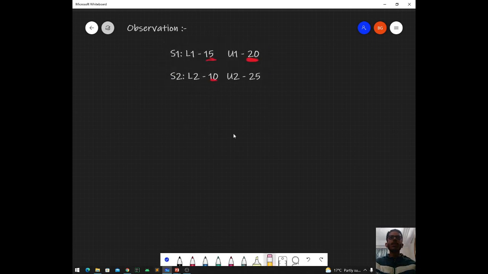Now let's say singer 2 is winning in this lower limit, so we give singer 2 1 point for the lower limit. And we can see that he is also winning in the upper limit, so we give him one more point because he is winning in the upper limit as well. He'll get 2 points, and singer 1 will get 0 points. If we just calculate it normally, singer 2 can sing in all the ranges in which singer 1 can sing, so singer 2 is the winner. That is why we give singer 2 2 points and singer 1 0 points.